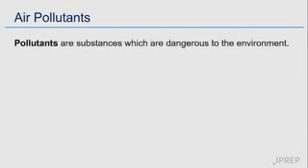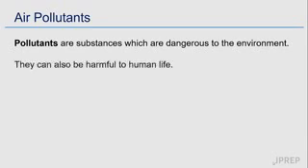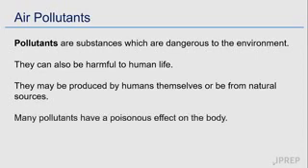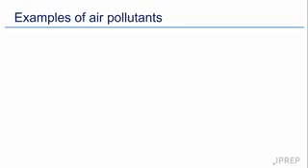Pollutant is a term used generally to refer to these harmful substances that affect our environment. They can also be harmful to human health. A pollutant is something that is produced, as we have seen, by human beings or from natural sources. Pollutants contain toxic or poisonous substances which affect the environment or our lives. Let's take a look at some common pollutants, where they come from and how they affect our environment.